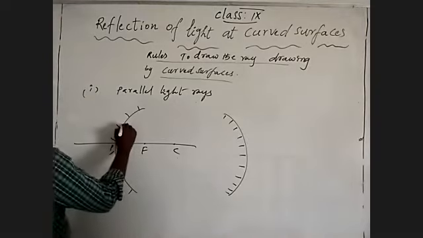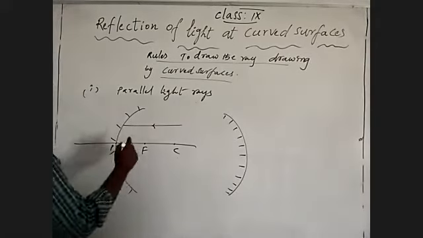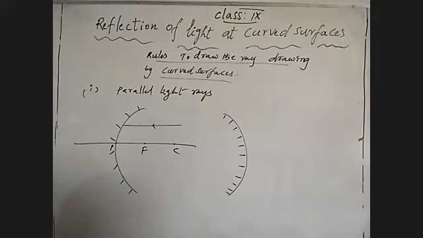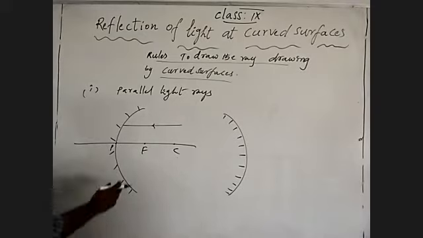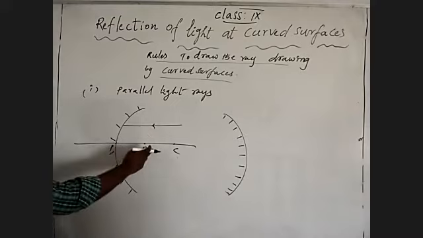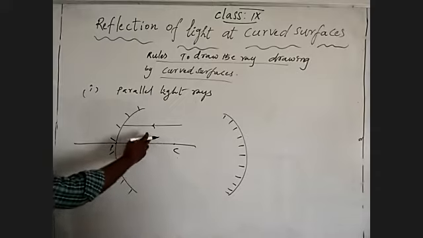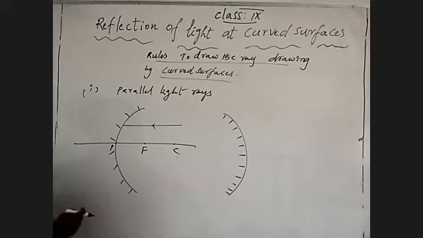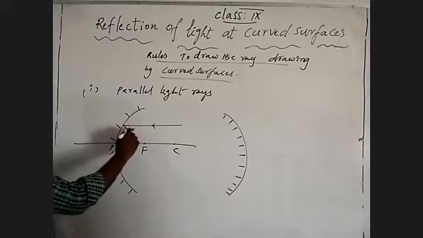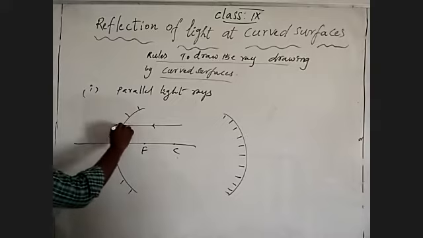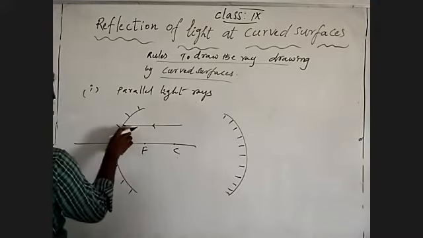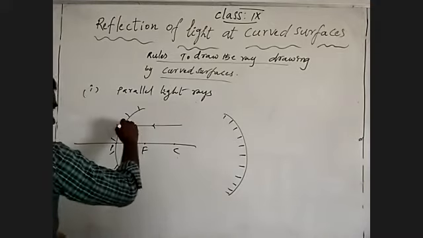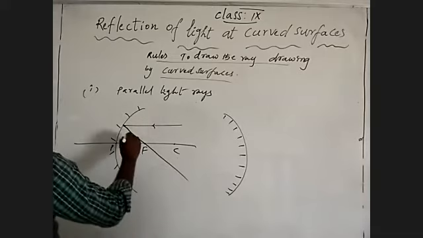A light ray which is coming parallel to the principal axis and incident on the inner curved surface gives reflection through the focus.